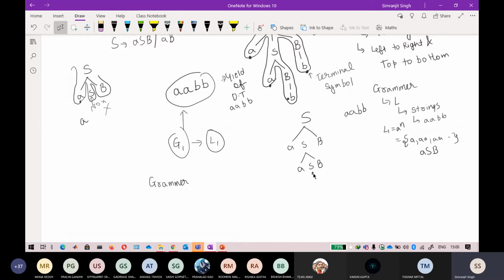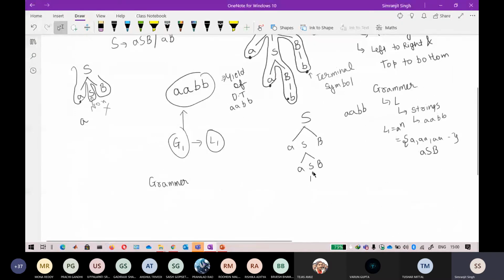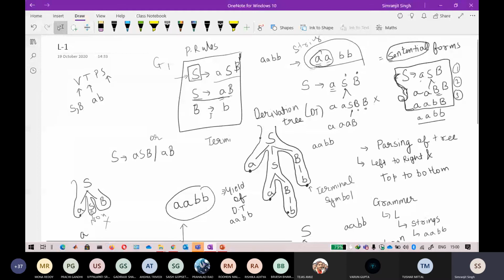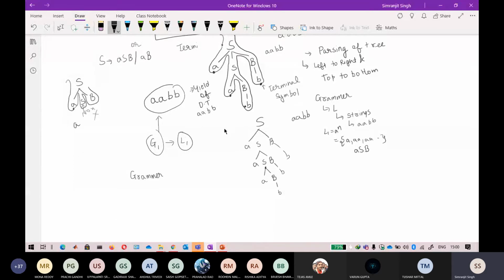So I have to put the value of this, because this is a non-terminal symbol and this is also a non-terminal symbol. To get to a terminal symbol, I have to put ab or aSb. If I put aSb here, it will generate a completely different string. In place of B, you can put a small b, because this production corresponds to small b. That is also a correct derivation tree, but it will generate three A's and three B's.